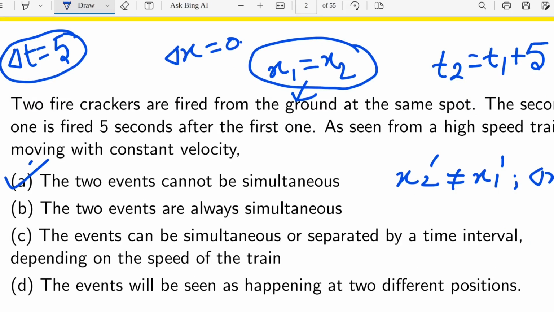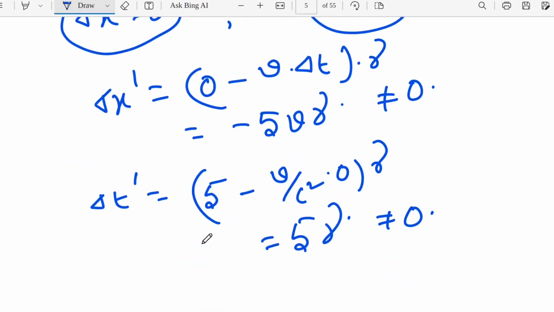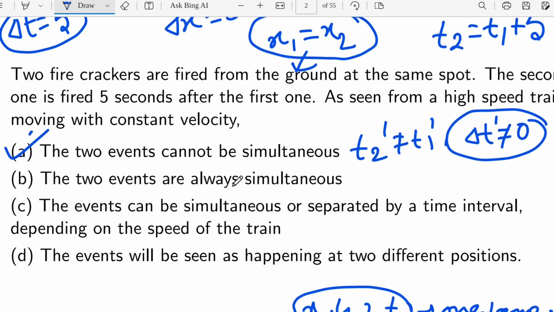Now the second option: the two events are always simultaneous. Simultaneous means delta t will be 0, at the same time. So t2 prime will not be t1 prime. That means delta t prime will not be equal to 0. From our expression also we can see that delta t prime was not equal to 0. Now coming to the second option again, the two events are always simultaneous. As these two totally disagree with each other, this option will not be correct, right?